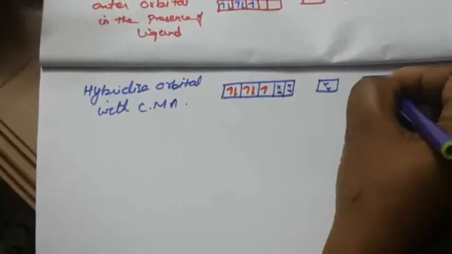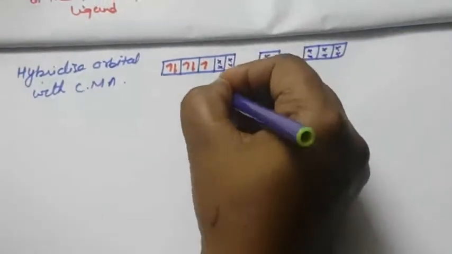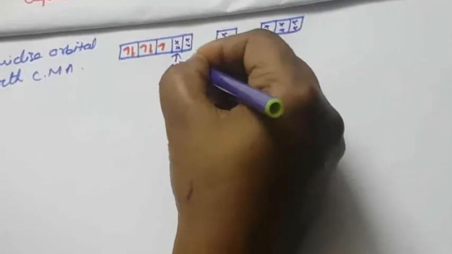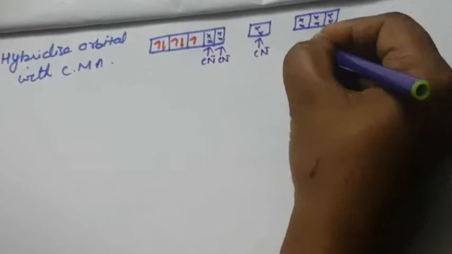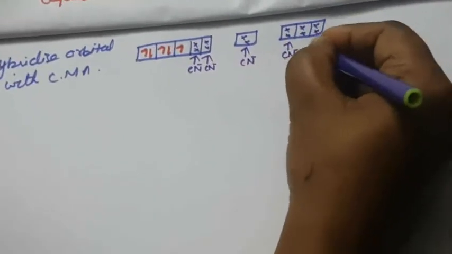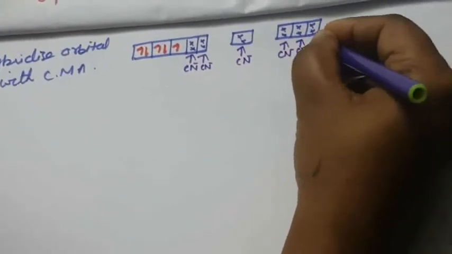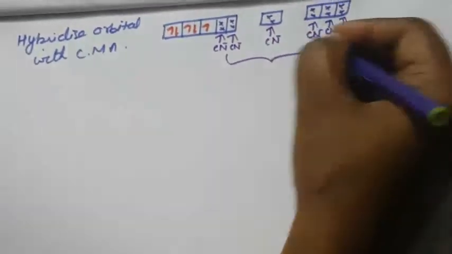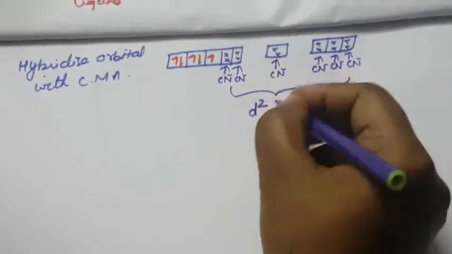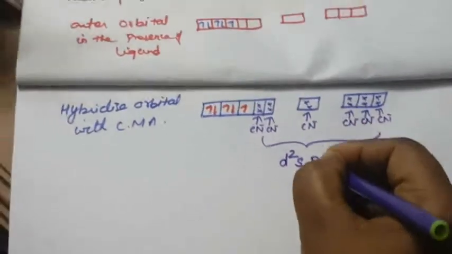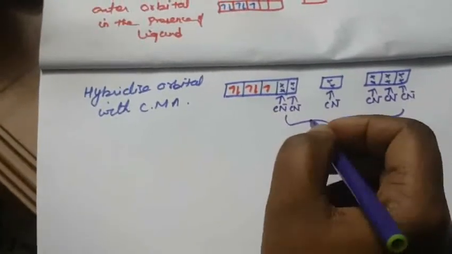Next you draw another 1, 2, 3, 4, 5, 6. That is all the CN minus, right? Here CN minus, here CN minus, here CN minus. What is the hybridization? 2 d orbitals, that is d2, 1 s orbital, then 3 p orbitals: d2sp3.